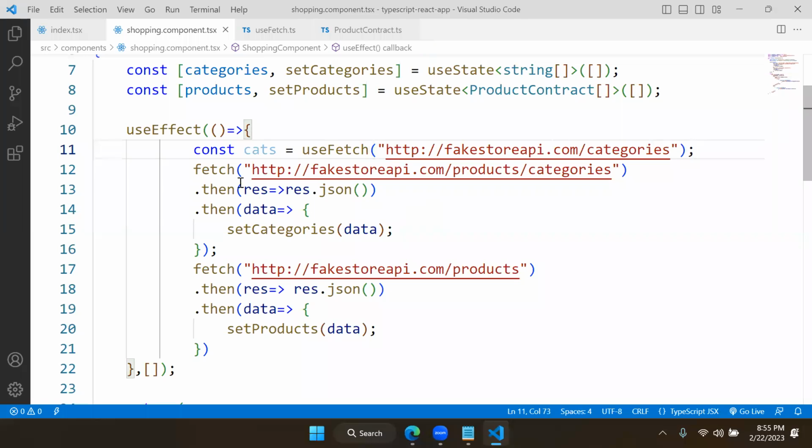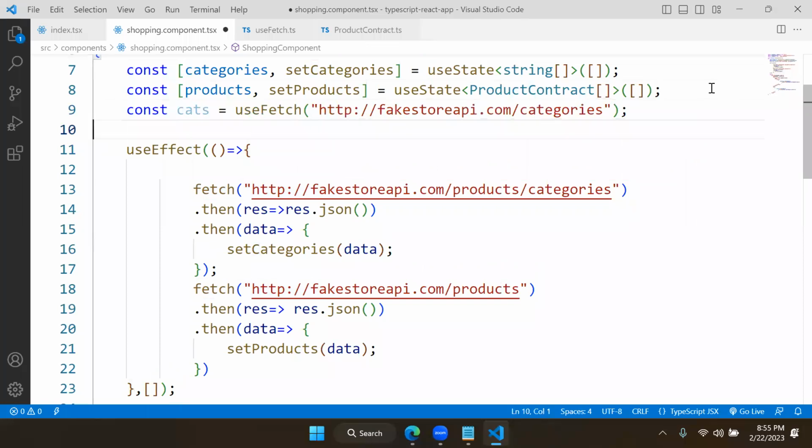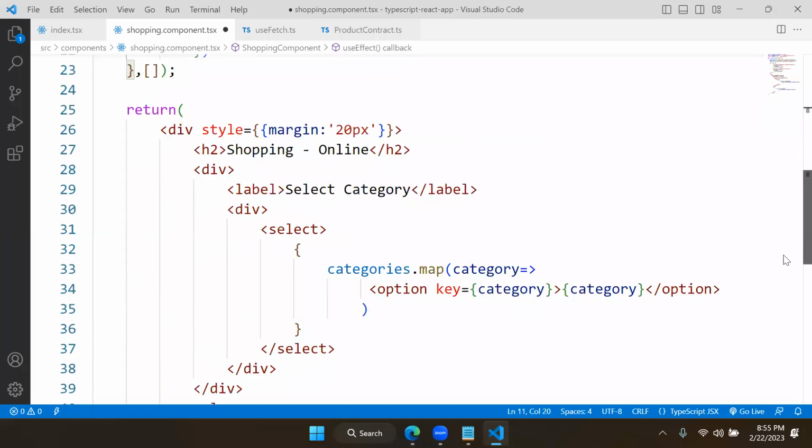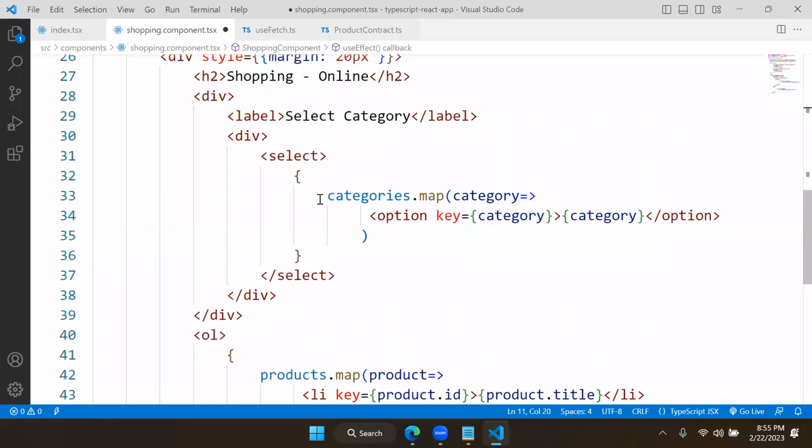That means now you are configuring this so that it can access only this. You can declare and configure that. So I am declaring it here, and it is the hook we are using. Now what does cats contain? Cats contains information about all the categories. So observe carefully. Here I am not using categories.map. I am using here, what is it?